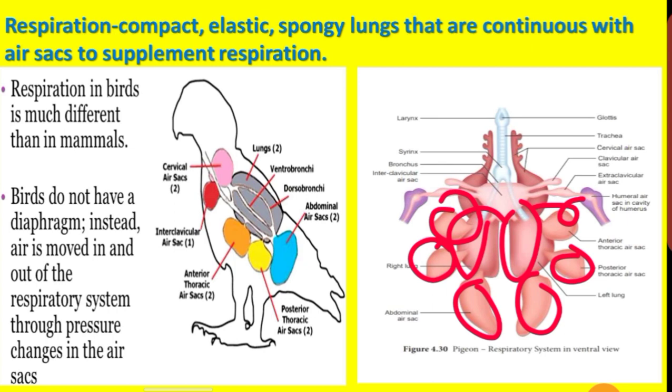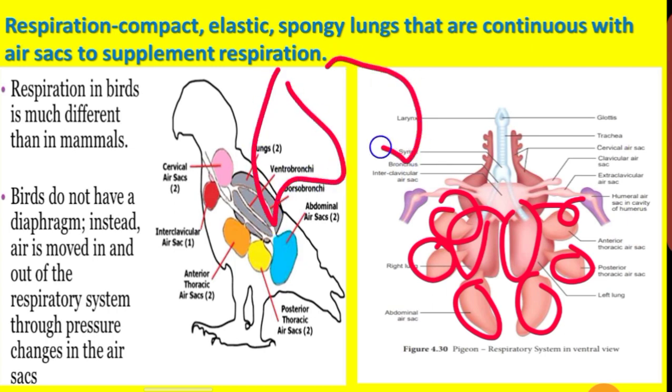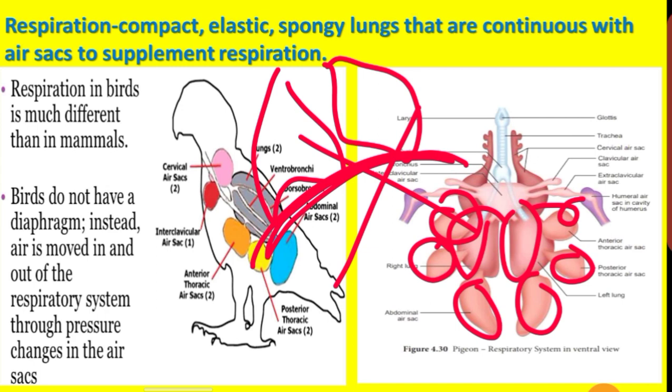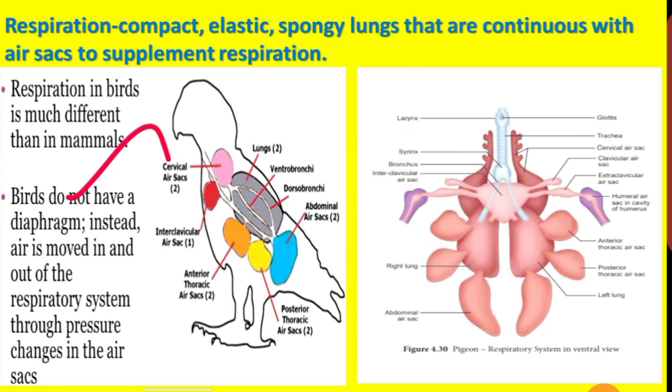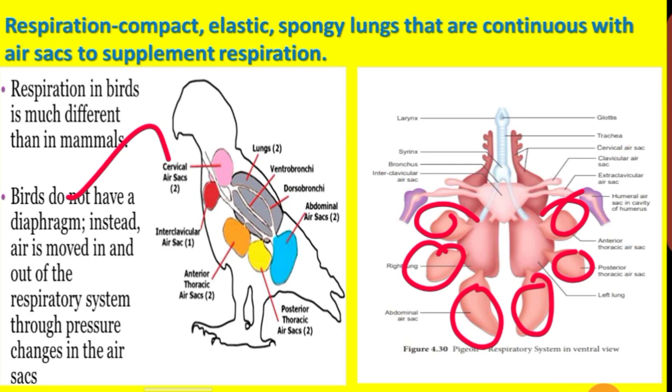Respiration in birds is totally different from mammals, because mammals have a diaphragm at the base of the lungs, which gives the pressure change during respiration. But birds don't have a diaphragm at all. Then what will happen? Instead of that, air is moved in and out with the help of the pressure created by the air sac. Lungs are compact, elastic, spongy lungs that are continuous with the air sac. The presence of air sacs is also an important characteristic feature of aerial adaptation.